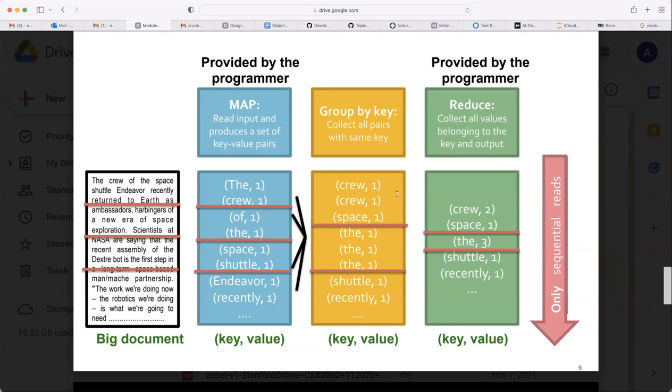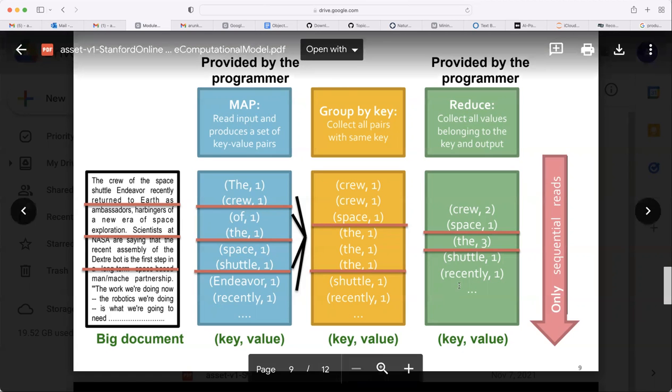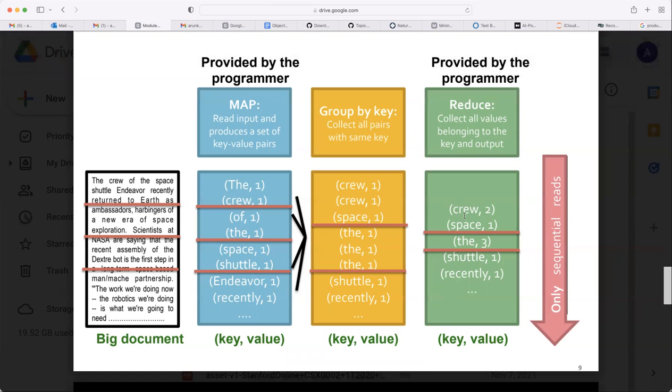Okay. So this is shuffling, means it is grouping together all keys. So in the shuffle, crew and space are put in one reducer load. Then D is one reducer load. Shuttle and recently is another reducer load. So in a reducer, what is happening? It is increasing the value.